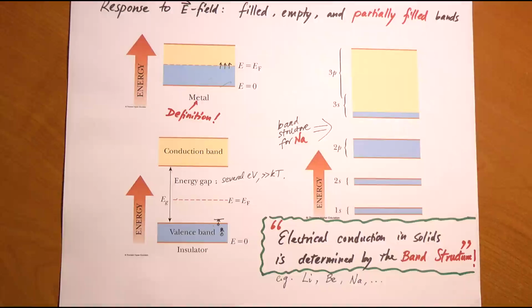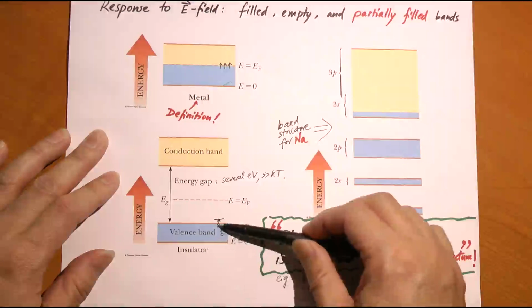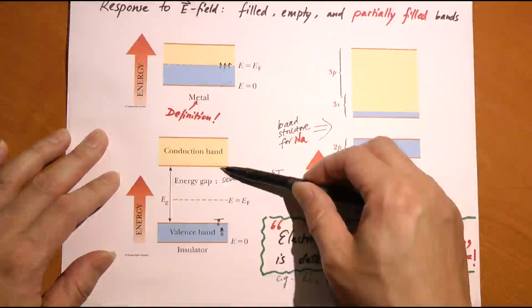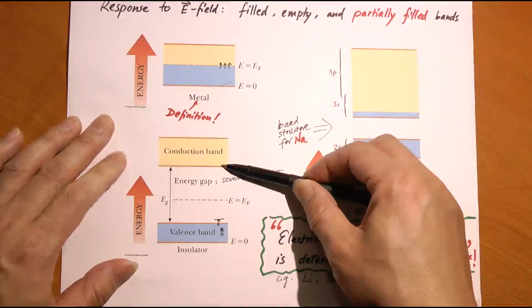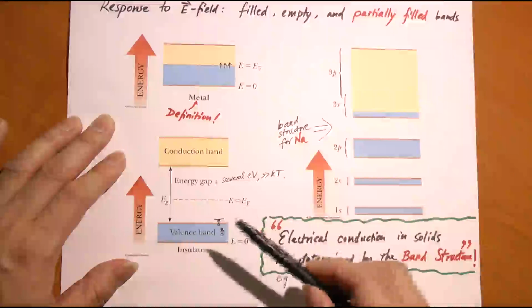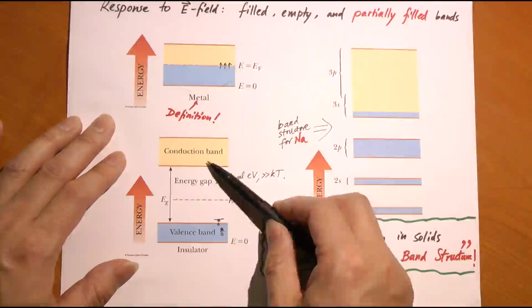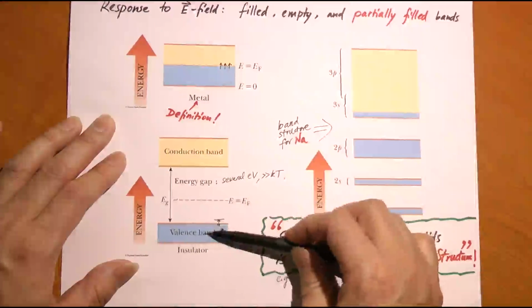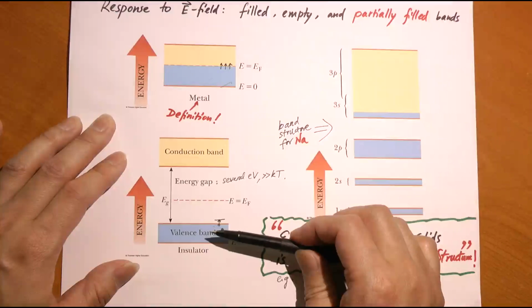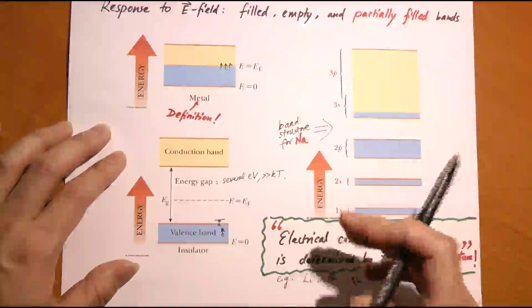Except in the rare case where the electric field is so strong that it literally pulls these electrons all the way across the gap so that they go into the conduction band. So now you have simultaneously created two things: a partially empty valence band and a partially filled conduction band. So both of these bands become partially filled, and therefore both can contribute to electrical conduction. And this happens only when the electric field is incredibly large.